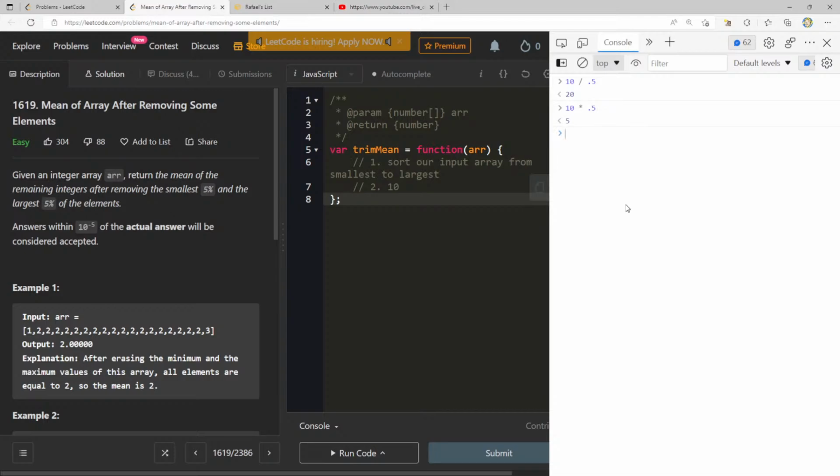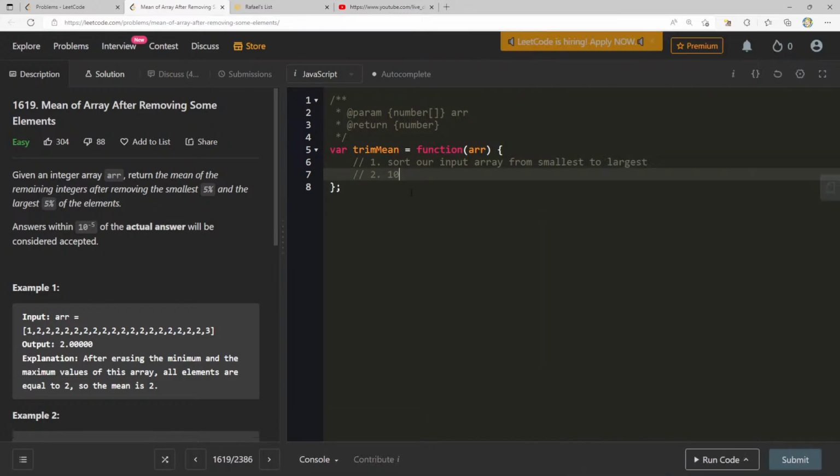Okay. After erasing the minimum and the maximum values of the array, because let's just say we sort it, right? If we already have our sorted array to begin with, so we'll have const sorted equals arr.sort with a minus b. Return the mean of the remaining integers after removing the smallest 5% and the largest 5% of the elements.